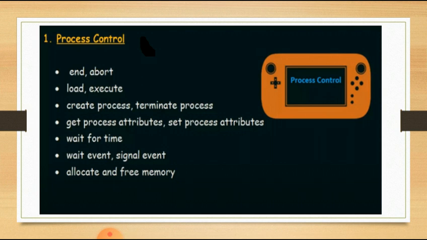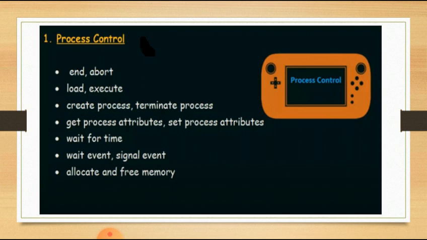Abort means halt the process when it encounters an error. During the execution of a process, if any error occurs, it stops its execution in the middle. In that case we have to use the abort system call.